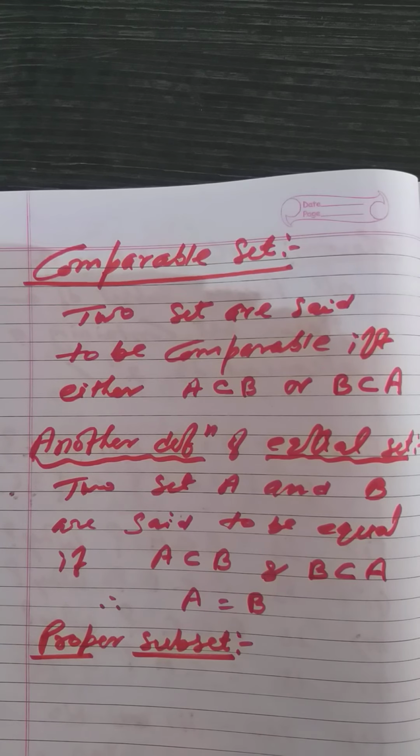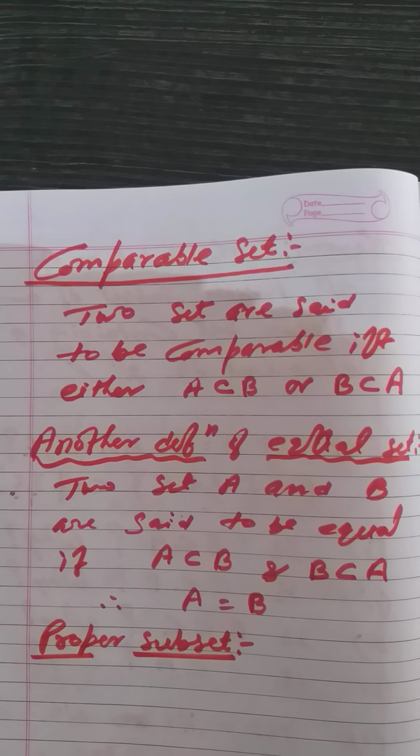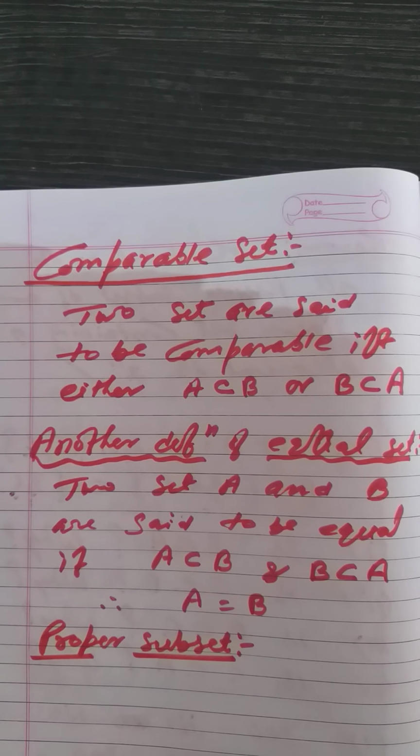A is a subset of A, B is a subset of B, but A is equal to A, B is equal to B. So for being a proper subset, the two sets will not be equal to each other, although the elements of A must be in B.